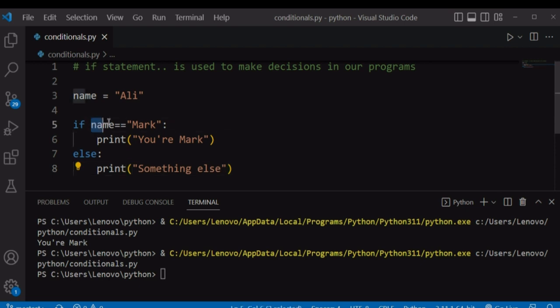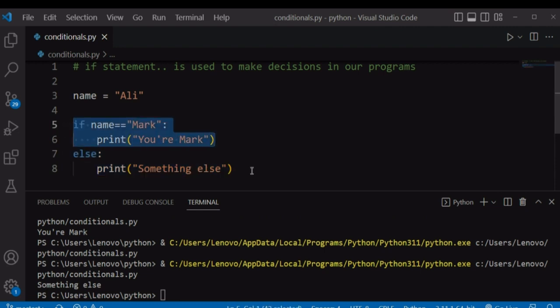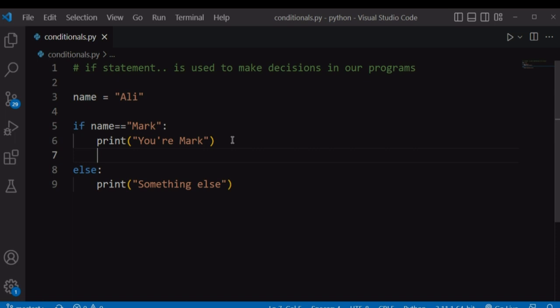So it will first check if the name is equal to Mark, and when this condition evaluates to false, it will skip the whole of this if statement and proceed to the else path. It's like saying do this, otherwise do this. So if this condition evaluates to false, it will execute whatever is in the else statement. We also have an elif statement that we use when you want to check for multiple conditions.